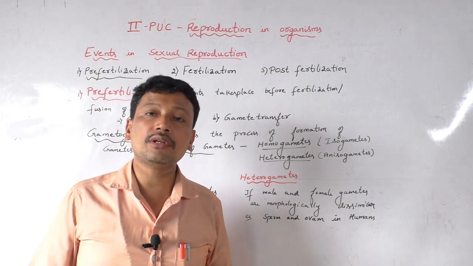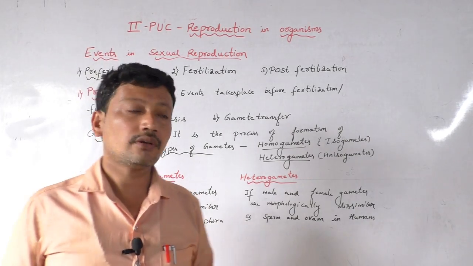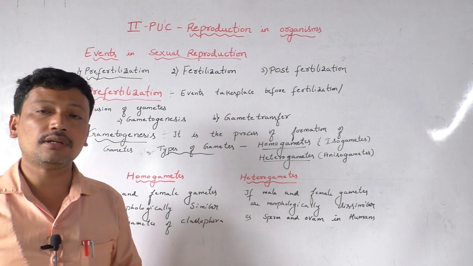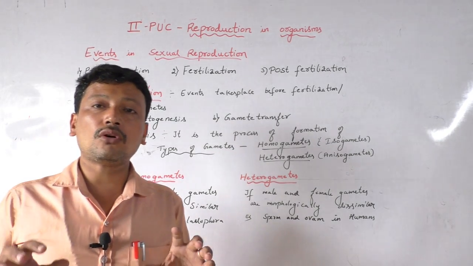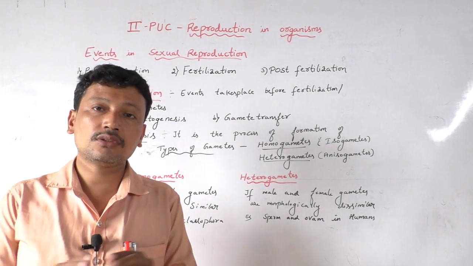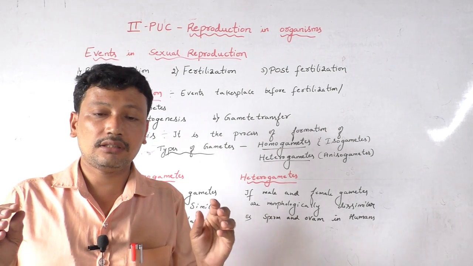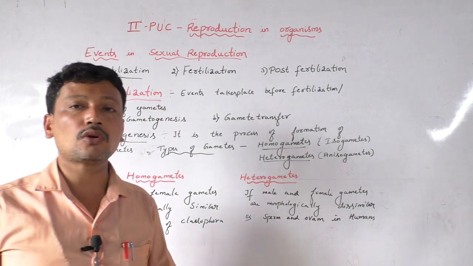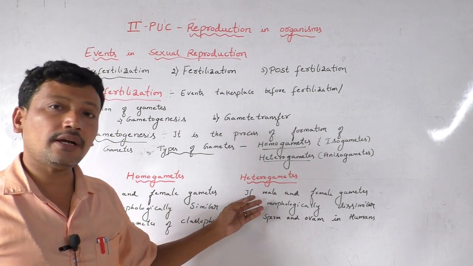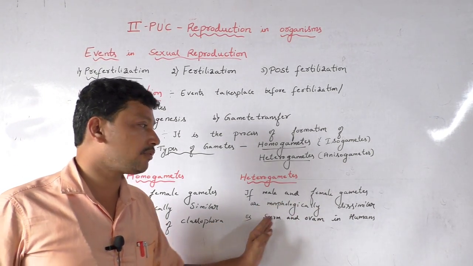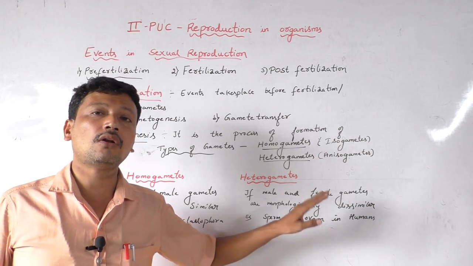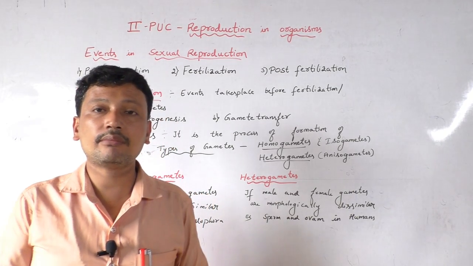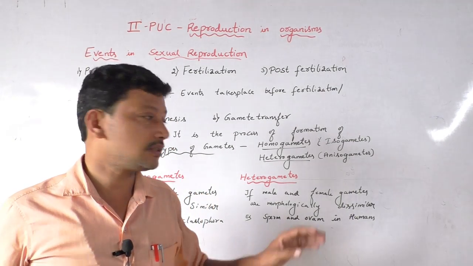So now coming to the meaning of homogametes as well as heterogametes. Homogametes means the male and female gametes are morphologically similar. So that means both of them, if you see morphologically, are exactly the same to each other. So this is called as homogametes. It is also called as isogametes. Coming to the heterogametes, if male and female gametes are morphologically dissimilar, they are not exactly similar to each other. Male and female gametes are different morphologically. So this is called as heterogametes.